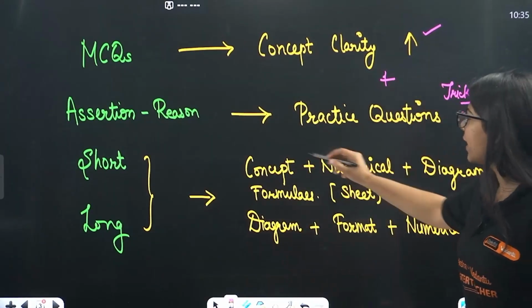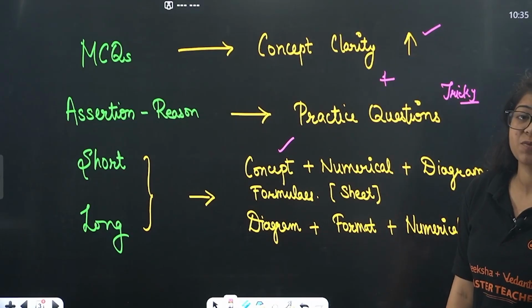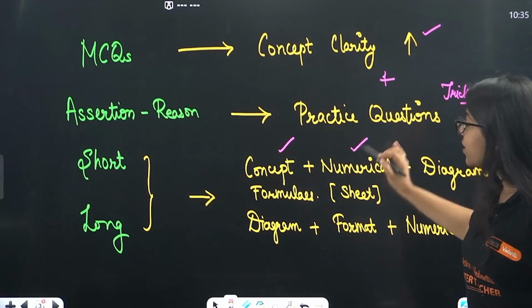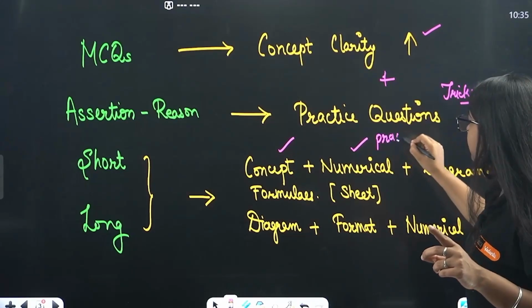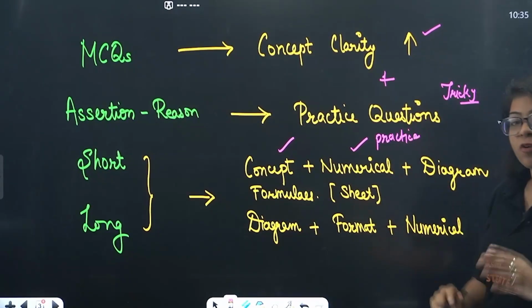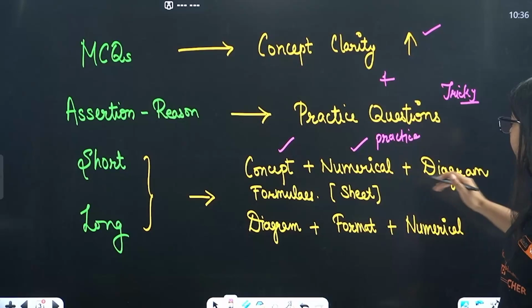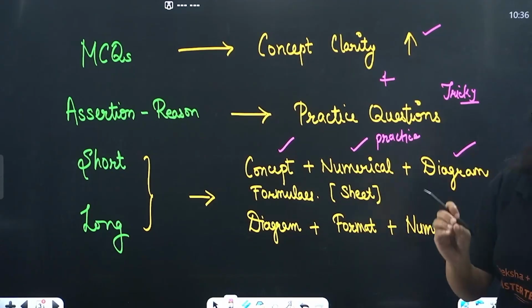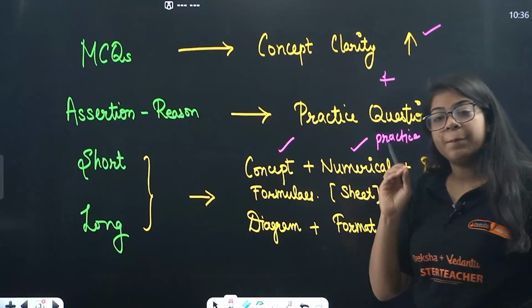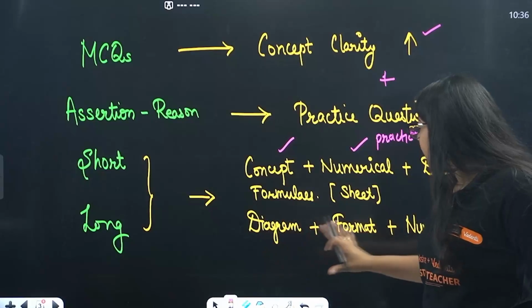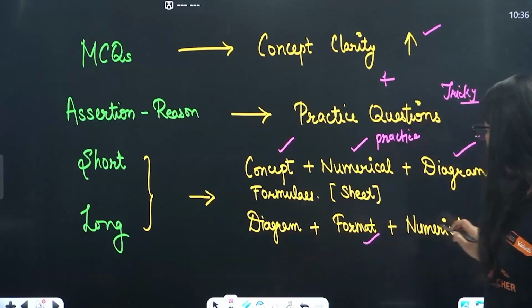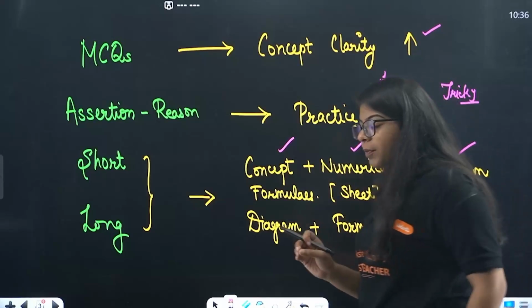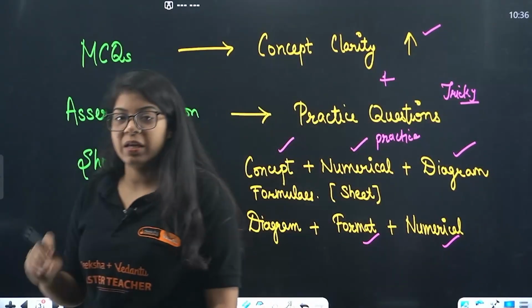Now we all know it requires concepts, of course, for theory, plus numericals, which you will get by practice. Okay, practice plus a proper format. We will talk about all of these. Then diagrams, very important, especially for your biology. And finally the format. In diagrams, of course, you have to label things, but in numericals and long answers, the format is very important.